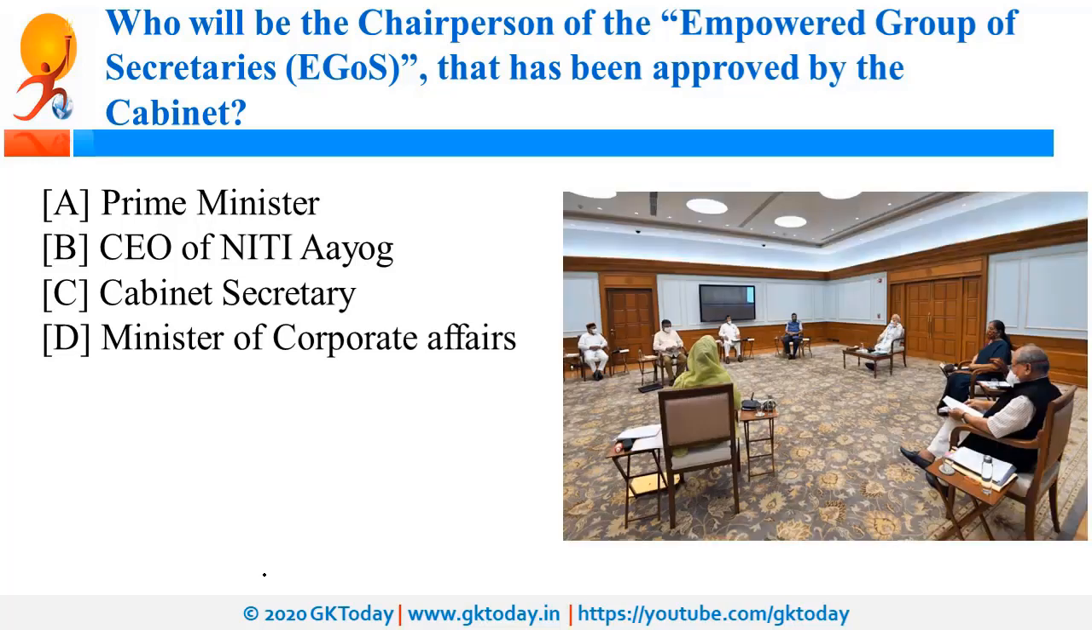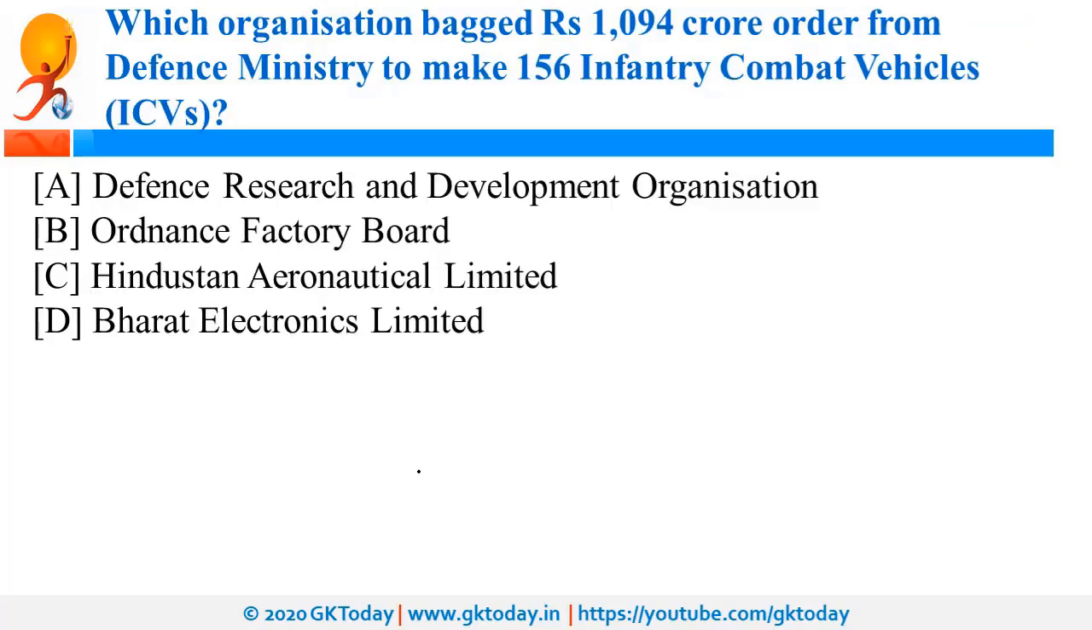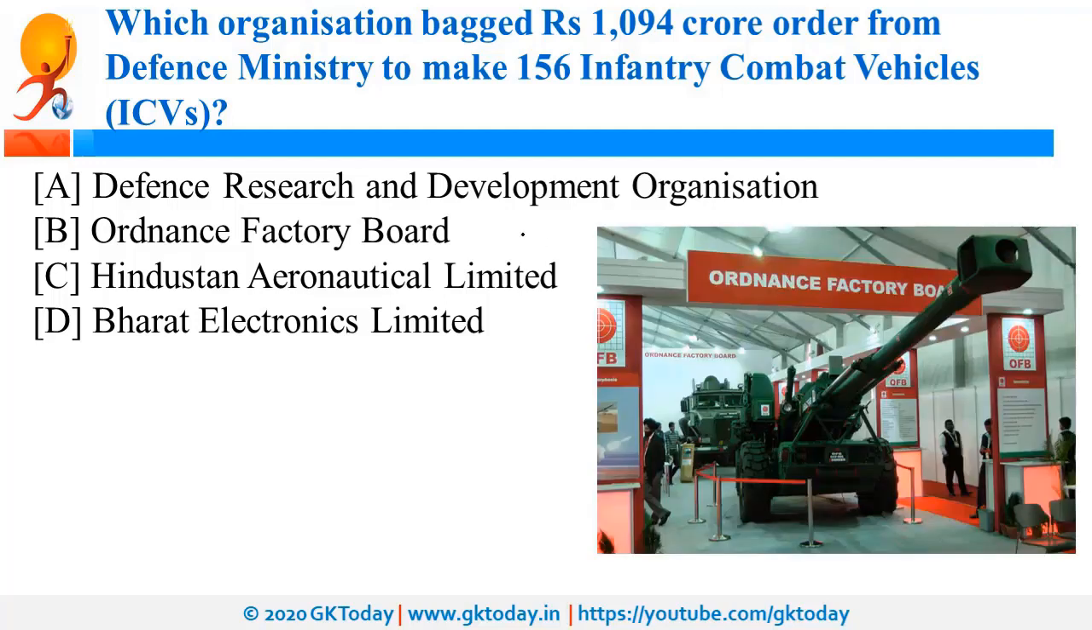So EGOS will be headed by CS, that is Cabinet Secretary. Recently the Union Cabinet approved two setups. One is EGOS and second one is PDC. Which organization bagged 1094 crore rupees order from Defense Ministry to make 156 infantry combat vehicles, that is ICV? So this term ICV is important. So recently OFB, that is Ordnance Factory Board, received this order from Defense Ministry to make ICV, that is Infantry